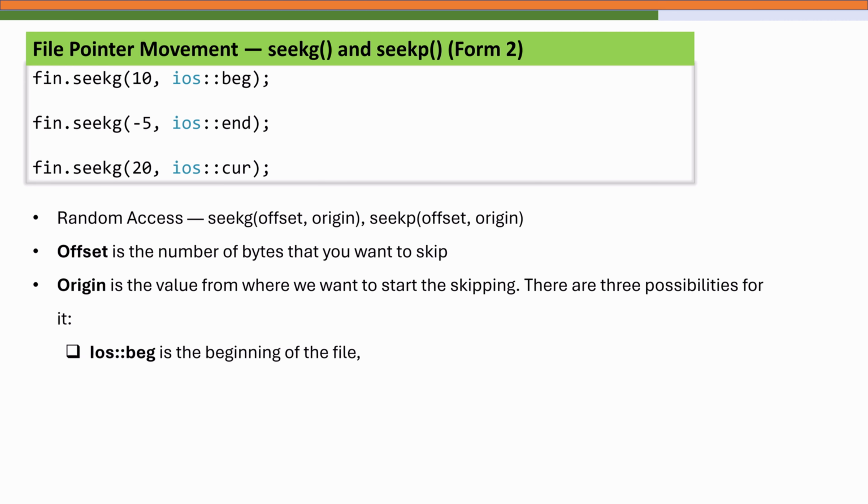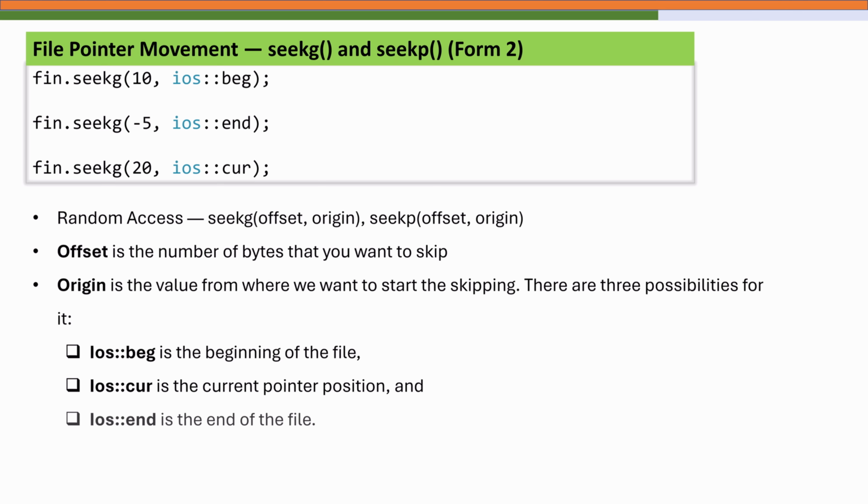C++ defines three possible origin constants. Number one is beg, that is the beginning of the file. The second one is cur, meaning the current position of the file pointer, and finally end for the end of the file. So let's understand it through a few simple examples. For the first one, fin.seekg with two arguments, 10, and in the second argument we have supplied the first origin constant, that is the beginning one.